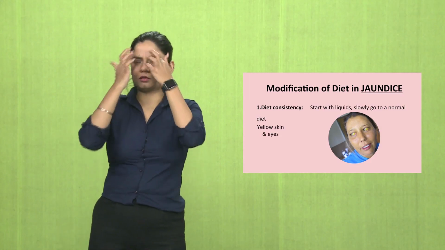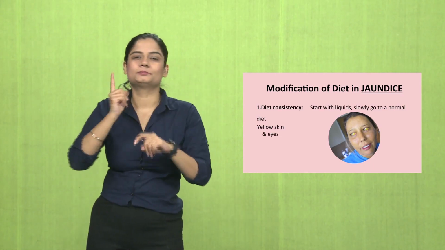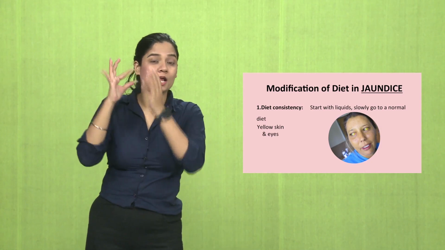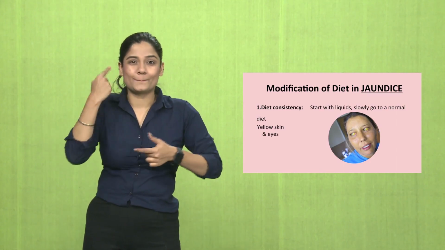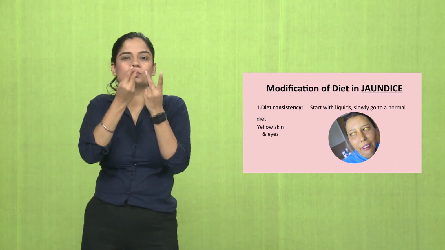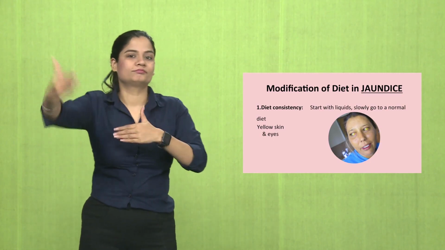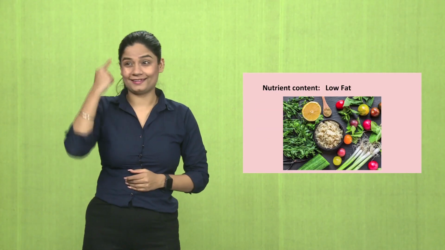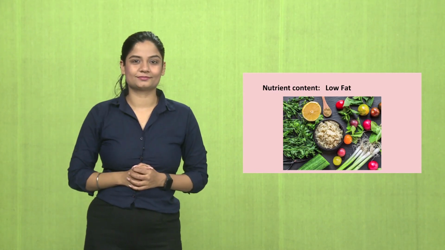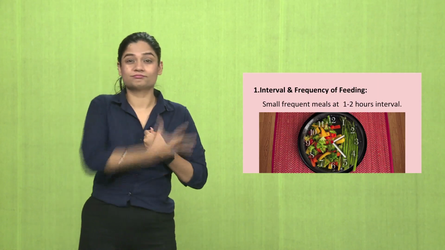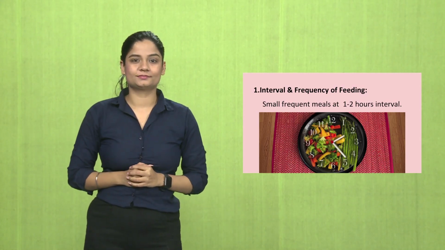Modification of diet in jaundice, which has yellow skin and yellow eyes. Diet consistency: start with liquids like nimbu pani, juices, fruit juices, coconut water, etc. and slowly go to the normal diet like khichdi, dal, etc. Nutrient content: you should avoid ghee, butter, etc.; low fat. Intervals: when you have jaundice, take meals at 1 to 2 hour intervals.